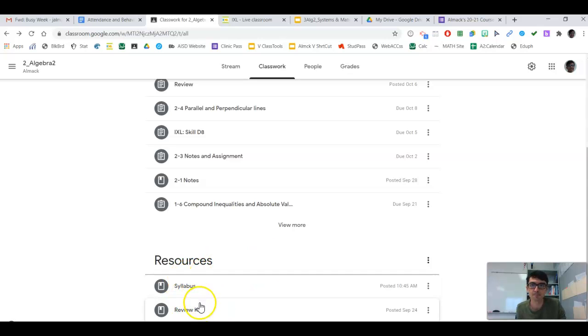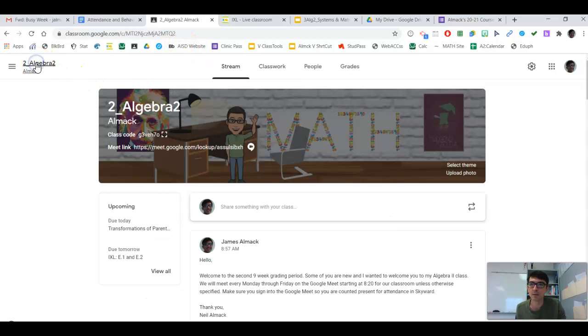I do want to talk about some of the behavior and attendance expectations that we have here at our school. As far as behavior is concerned, all students in ABL are supposed to be respectful, showing courtesy to each other, their classmates, and to their teachers.